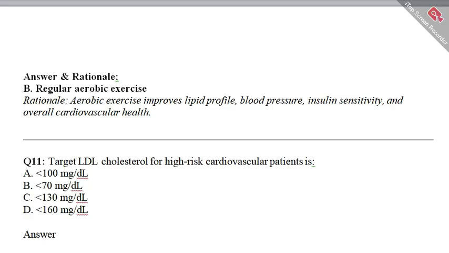We'll pause the video for 5 seconds. Select your best option, and if you are going to select option B, you are again on the right path. Option B is less than 70 milligram per deciliter.